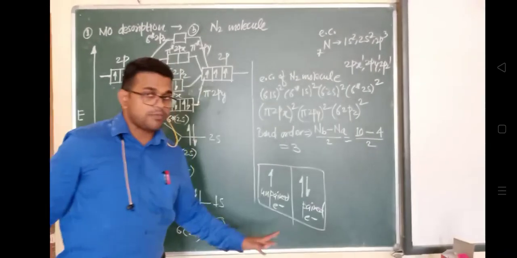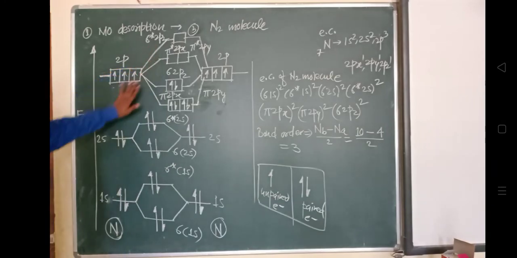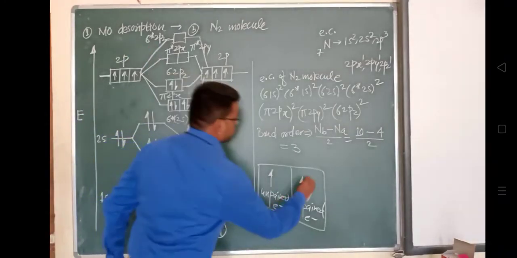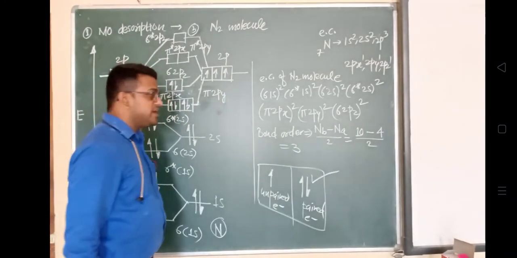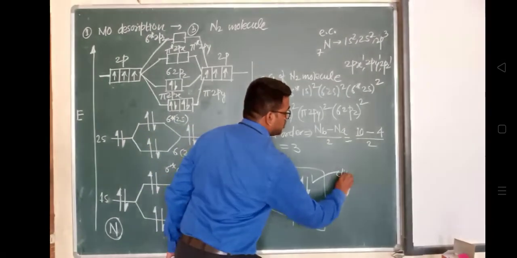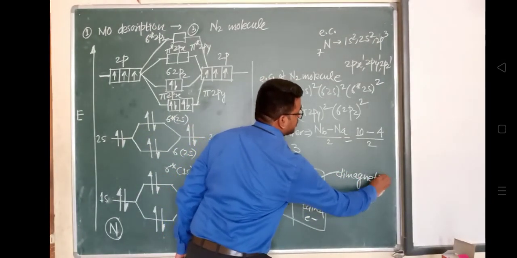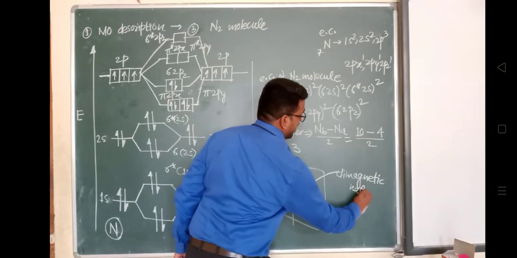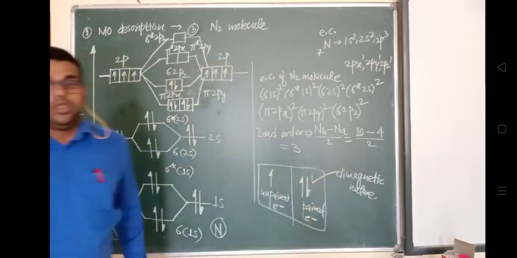If you observe here, is there any unpaired electron? All are paired electrons. Paired electrons mean it will show a diamagnetic nature.